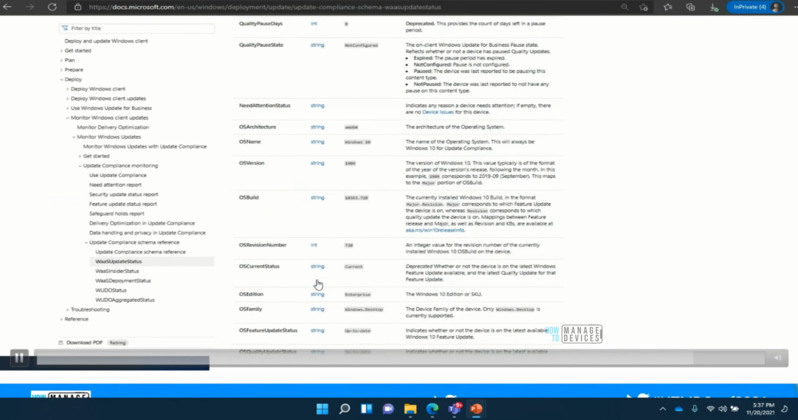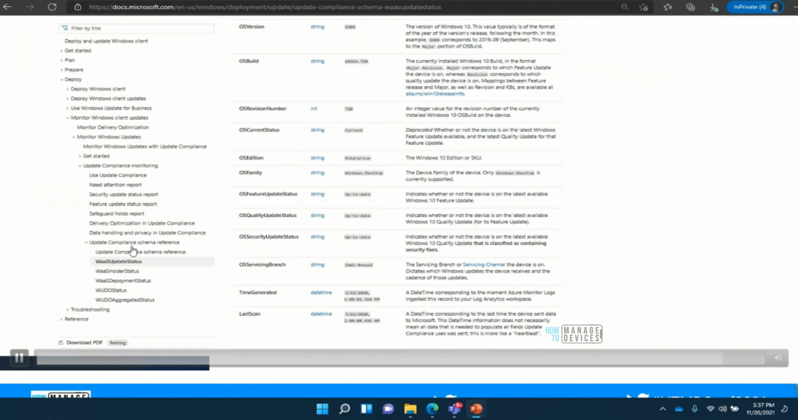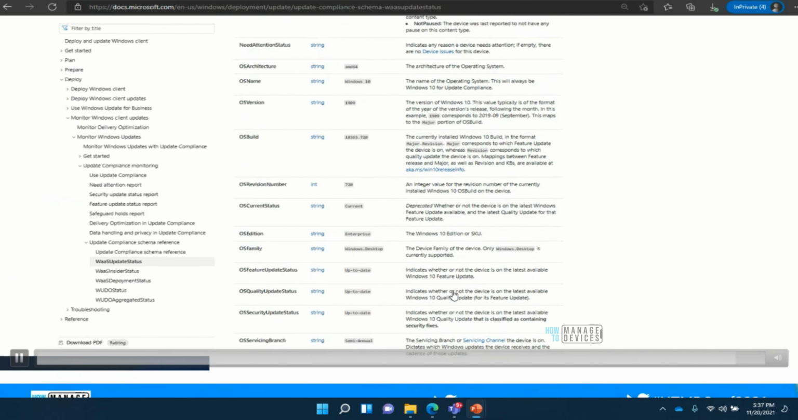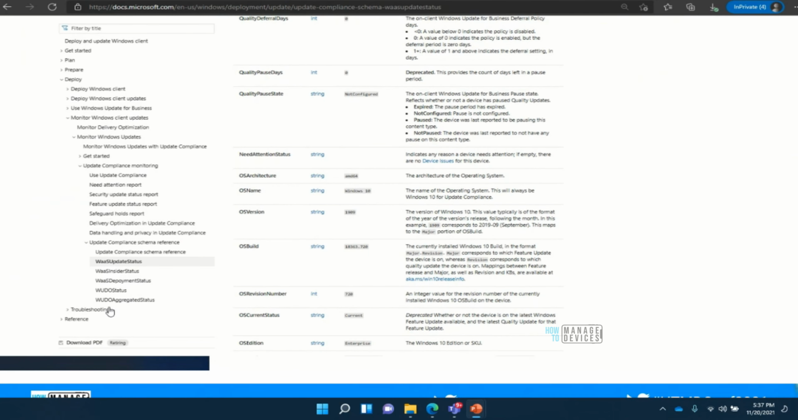Along with this PPT, I'll be sharing the link to this schema. It's the update compliance schema reference. You can keep a note. Using this, we can get the required data basically.